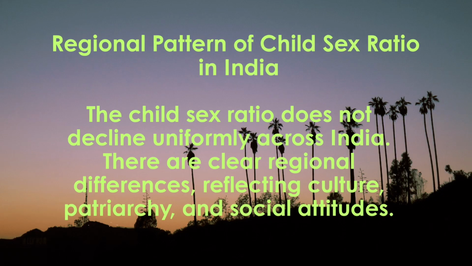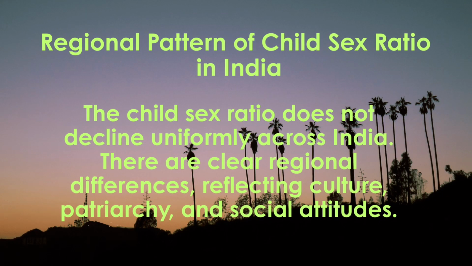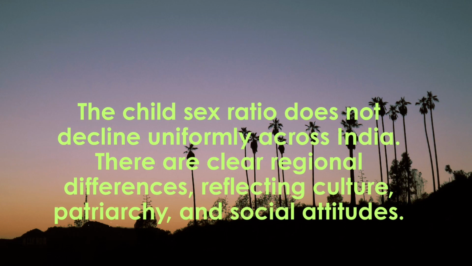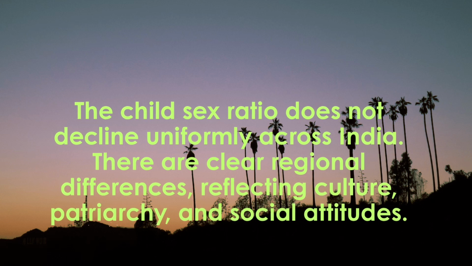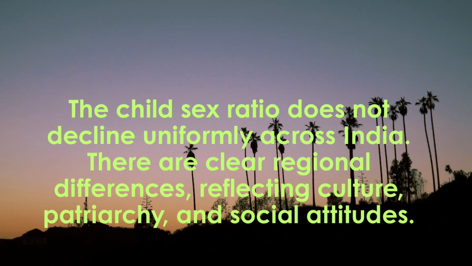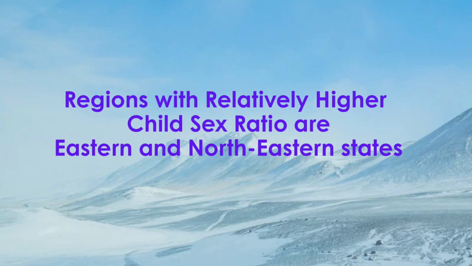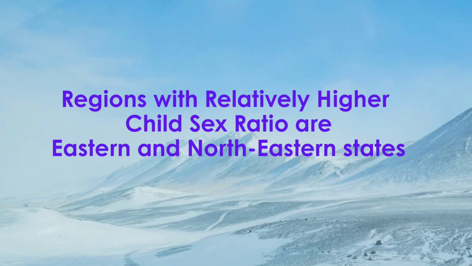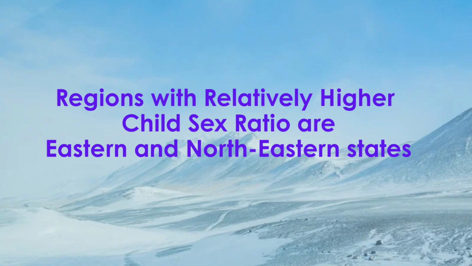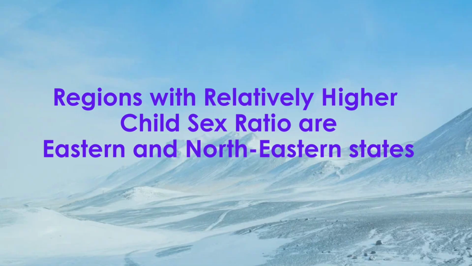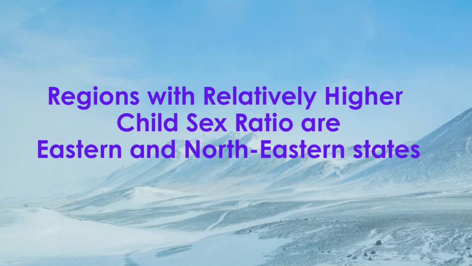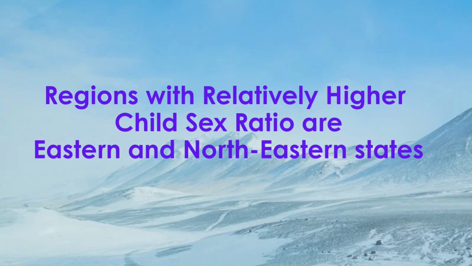Let's know about the regional pattern of child sex ratio in India. The child sex ratio does not decline uniformly across India. There are clear regional differences reflecting culture, patriarchy, and social attitudes. Regions with relatively higher child sex ratio are the eastern and northeastern states. Odisha, West Bengal, Chhattisgarh, Jharkhand, Assam, Meghalaya, Mizoram, Arunachal Pradesh, Sikkim, etc. show a relatively higher child sex ratio compared to many other regions.